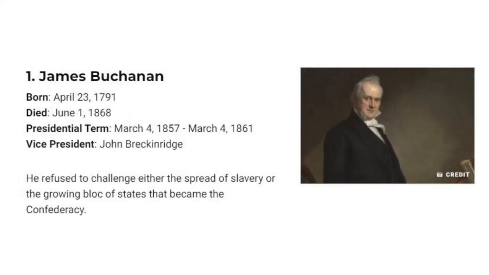Number 1. James Buchanan. Born, April 23, 1791. Died, June 1, 1868. Presidential term, March 4, 1857 to March 4, 1861. Vice President, John Breckinridge. He refused to challenge either the spread of slavery or the growing bloc of states that became the Confederacy.